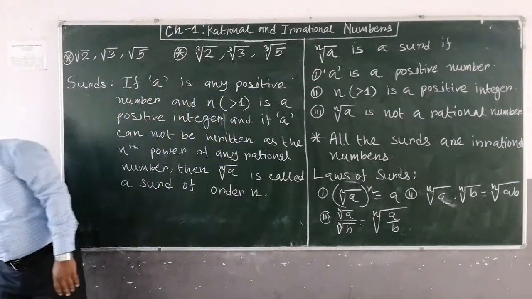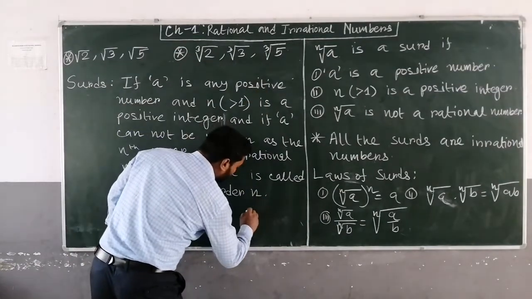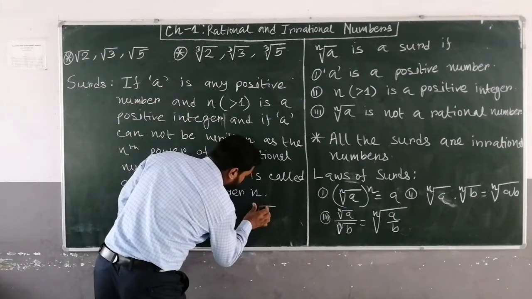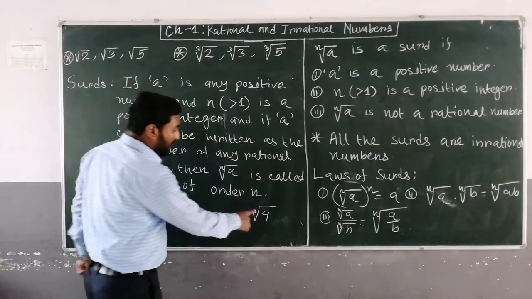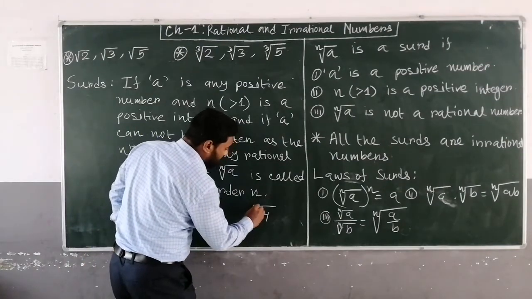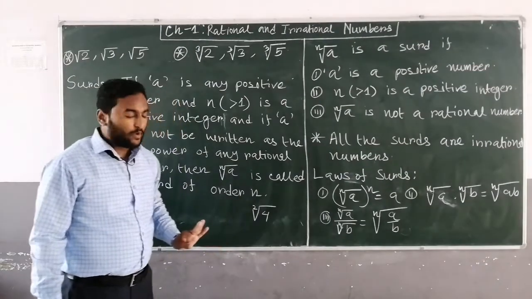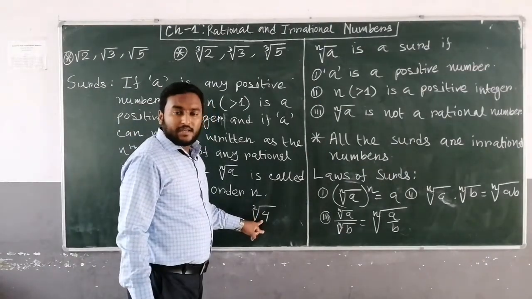Now see this. If you write the square root of 4, square root means the 2nd root here. If it is not written, you have to assume that it is 2. Now this is not an irrational number.